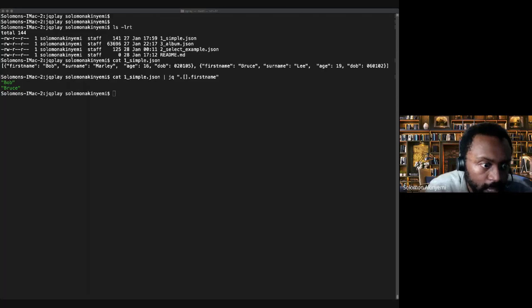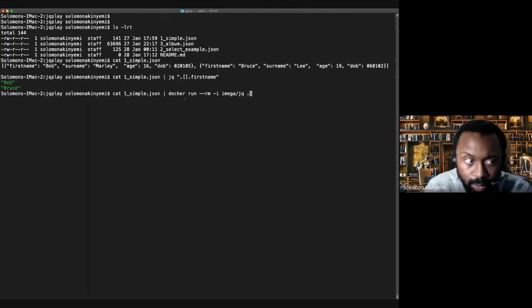Also, if you guys are familiar with Docker, there is actually a Docker container that you might be able to use to try this out yourself. So if you've got Docker running on your machine, you can potentially just get this container called, I'm not even sure how you pronounce that, Omega, something like that. You just download that container and literally run this command here, and it will do the same thing.